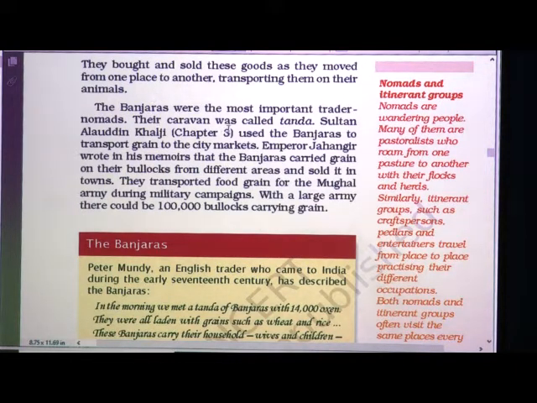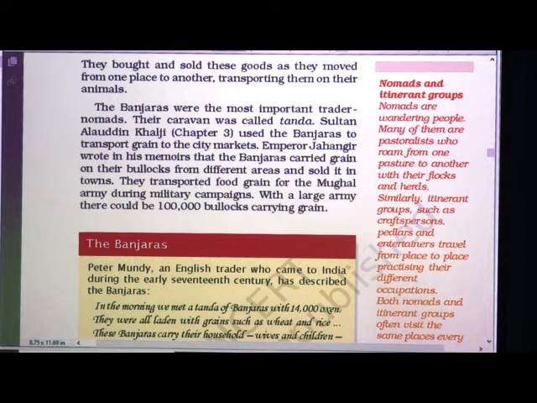The Banjaras were the most important trader nomads. Their caravan was called Tanda. Sultan Alauddin Khalji, in chapter 3 we read it, used the Banjaras to transport grain to the city markets.